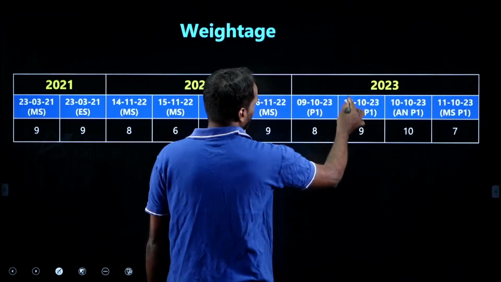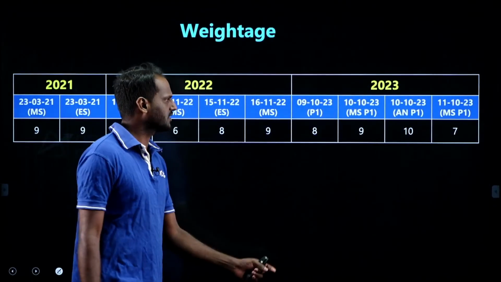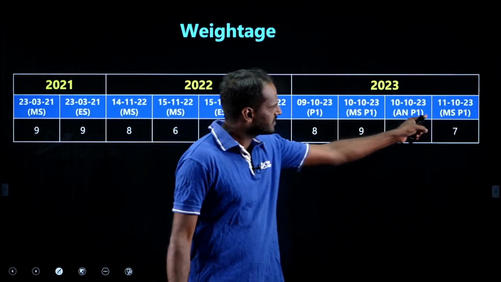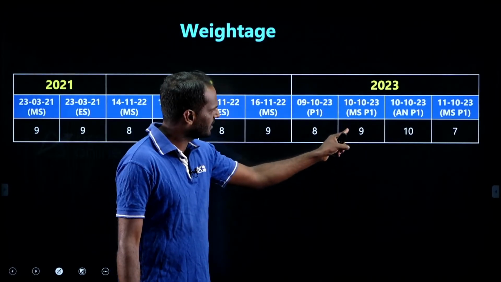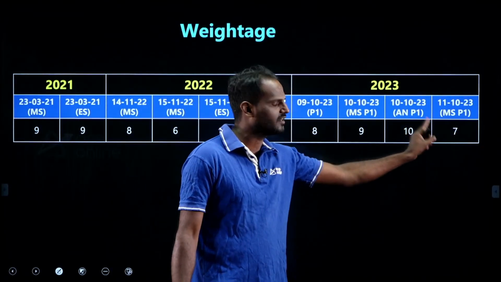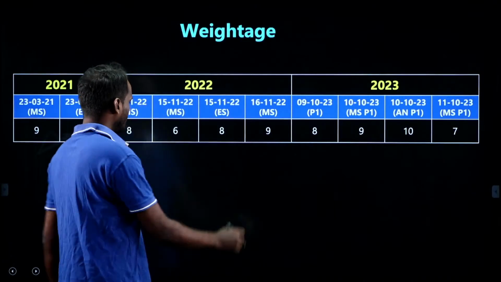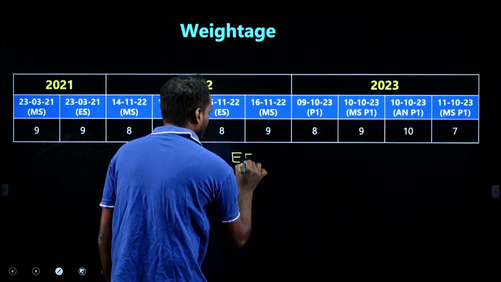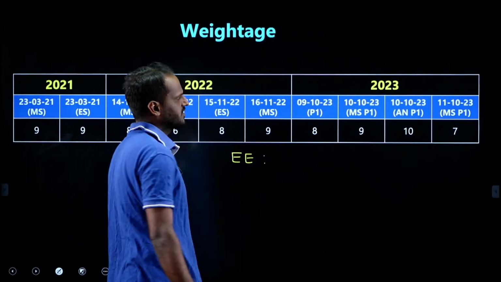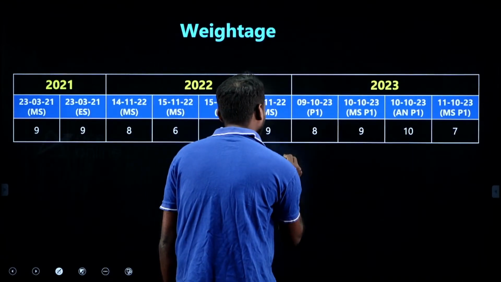Coming to 2023, the last year, we can see 4 different sessions in which the exam was conducted, with 8 questions, 9 questions, 10 questions and 7 questions. On average, the environmental engineering weightage for the SSC JE exam is 7 to 9 questions.